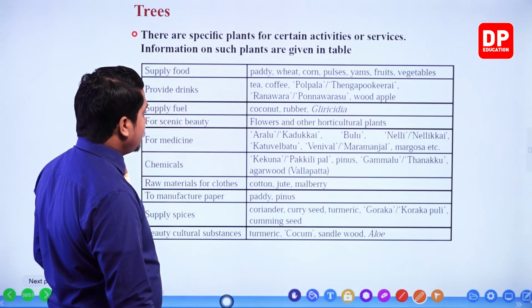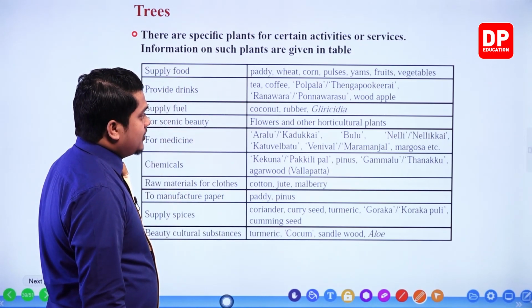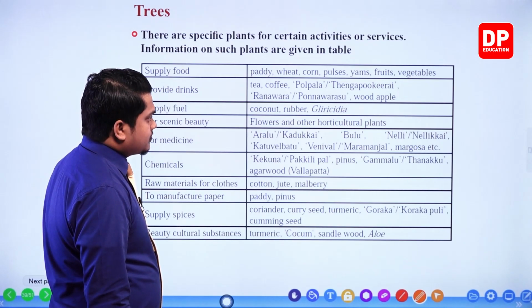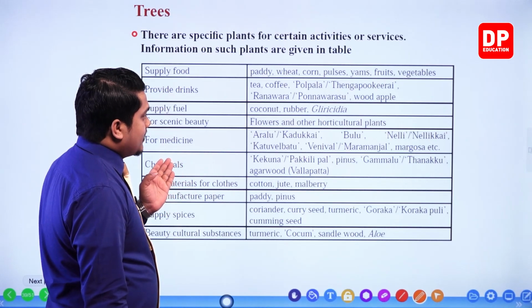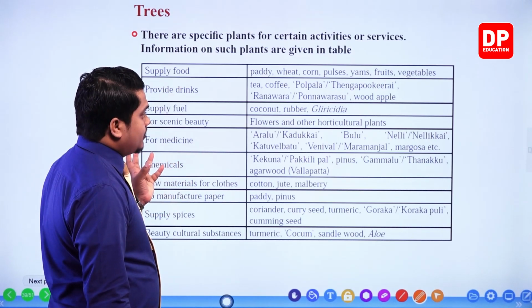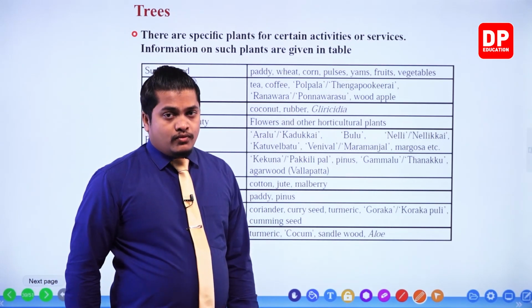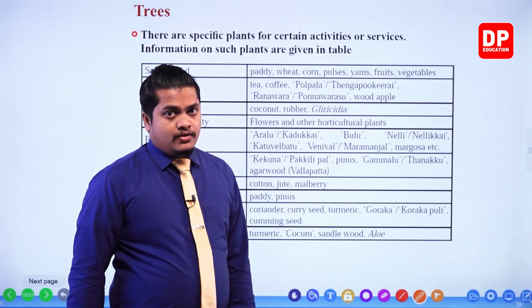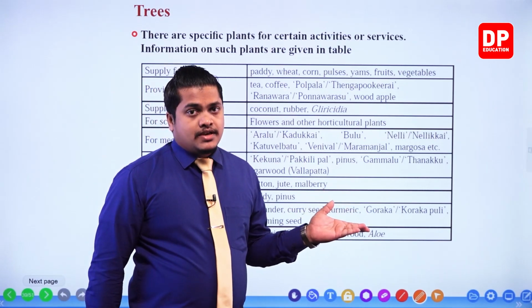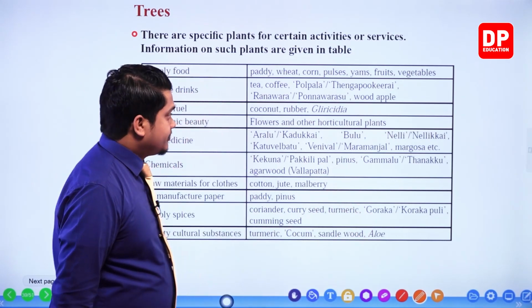Okay, the next one, supply fuel, coconut, rubber, Girisedia, right? So coconut, rubber and Girisedia, some types of plants that we can use as fuel, my dear children. Okay, fuel means that we can burn the branches and we can burn the firewood obtained from these plants.